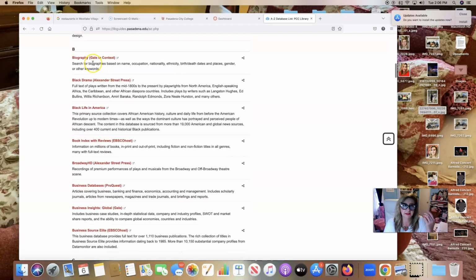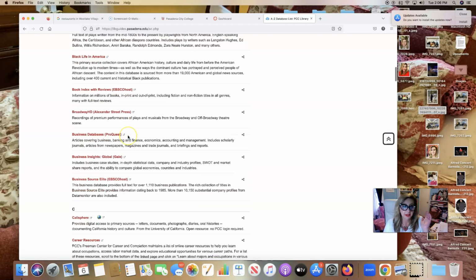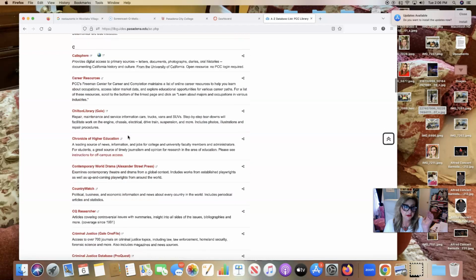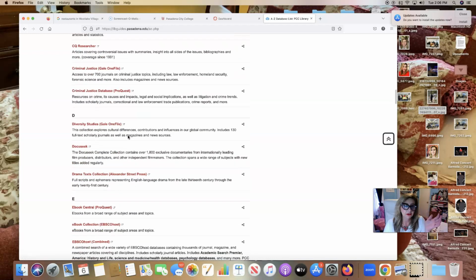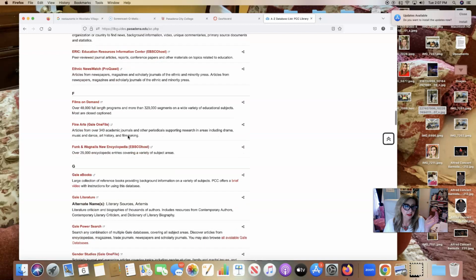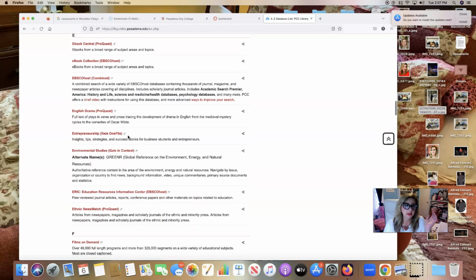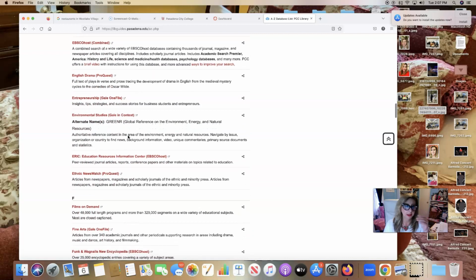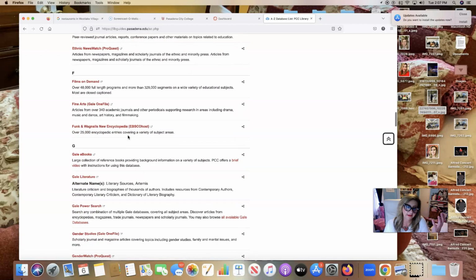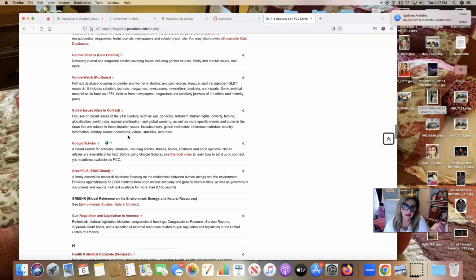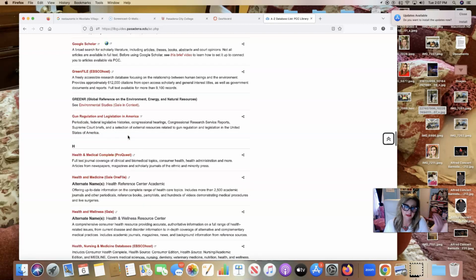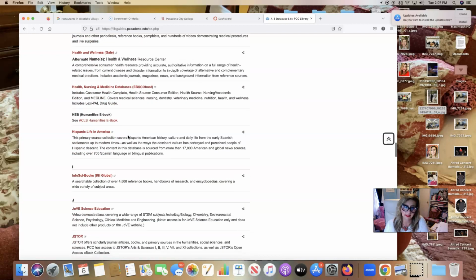The biography database is very good to get research information. That's another source that you can use. You can use JSTOR. Let's see, I'm sorry, EBSCOhost. There's a variety of web databases that we have that you can use in our library website. So these are the databases that you can use.